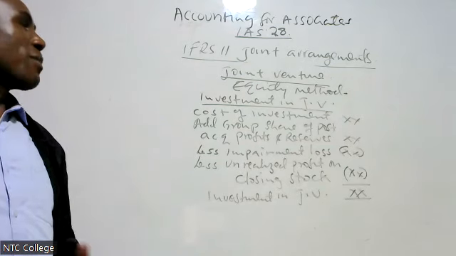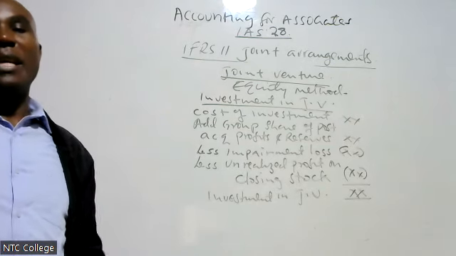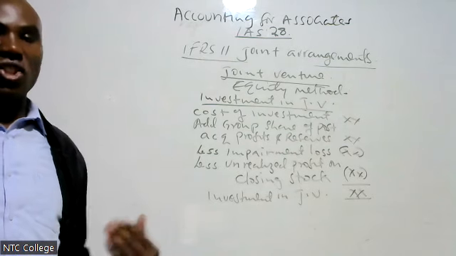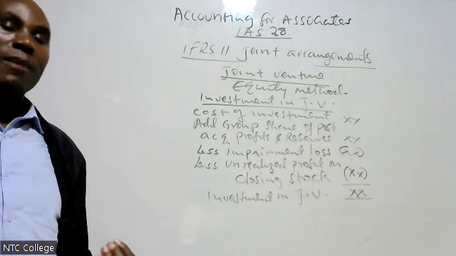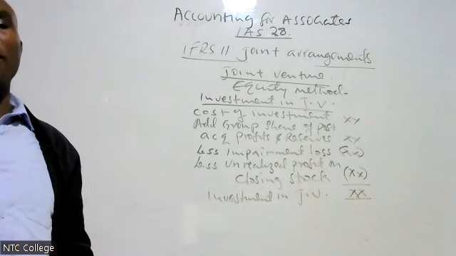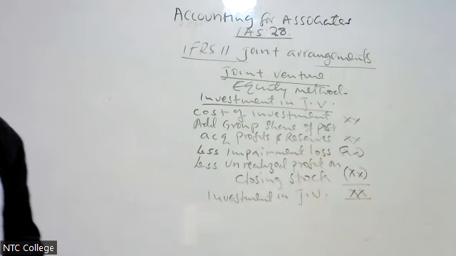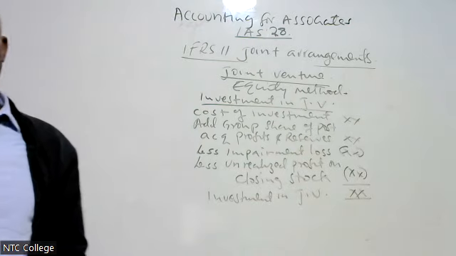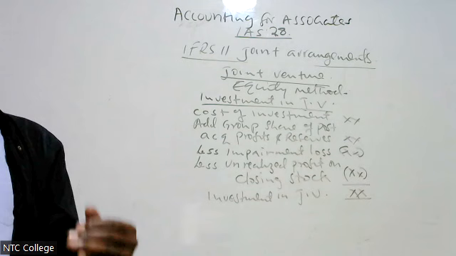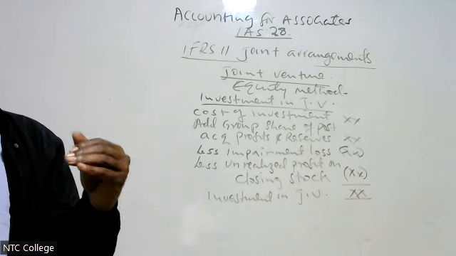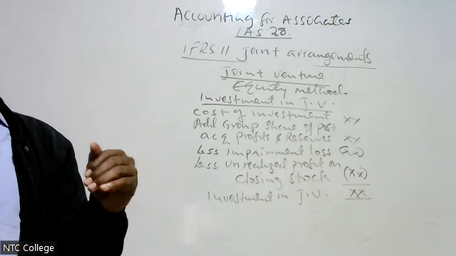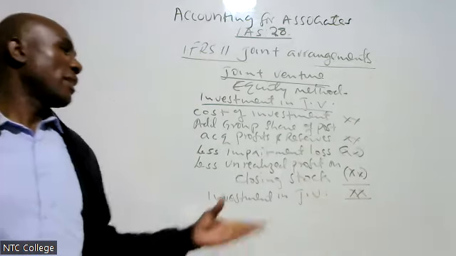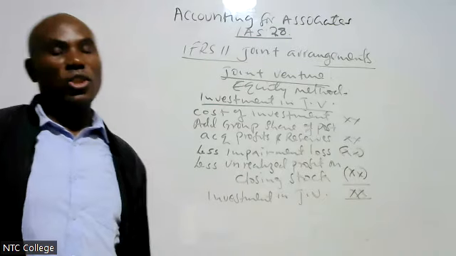Investment in joint venture is recognized as a non-current asset in the balance sheet. Then we account for it the same way we account for an associate.